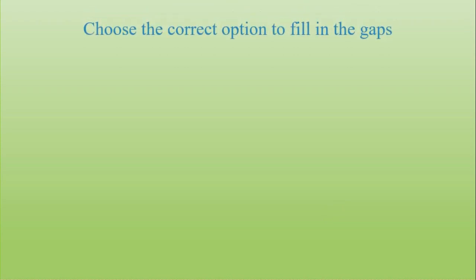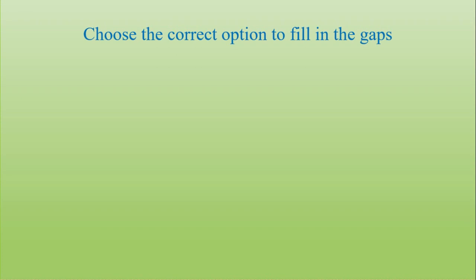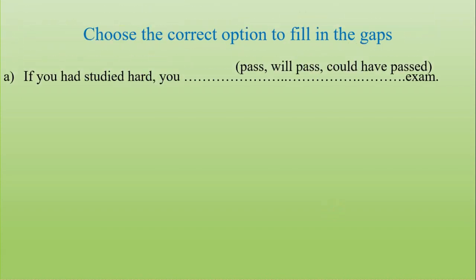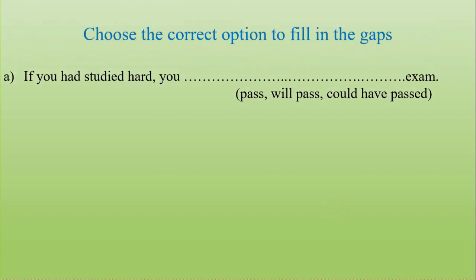It's the time for the exercise for third type of conditional sentence. Again, choose the correct option to fill in the gaps. Question number A. If you had studied hard, you did it exam. Options: pass, will pass, could have passed.